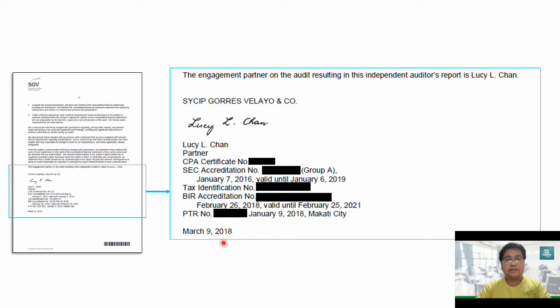And the date of the auditor's report. The date of the auditor's report is March 9, 2018. Remember, this is very important because this is the last day that the auditor is expected to perform audit procedures related to their audit of this particular client.